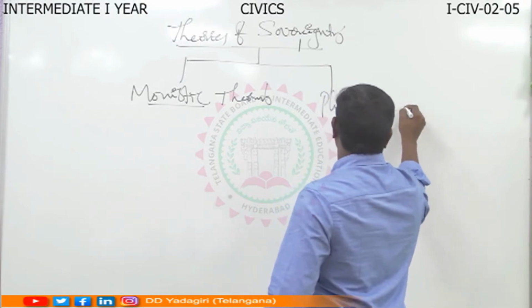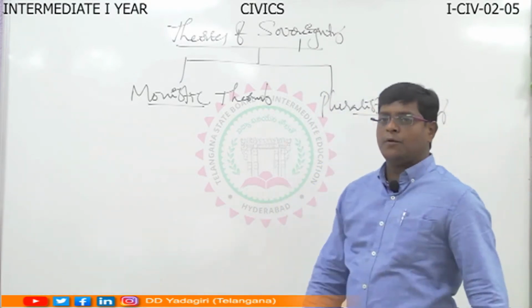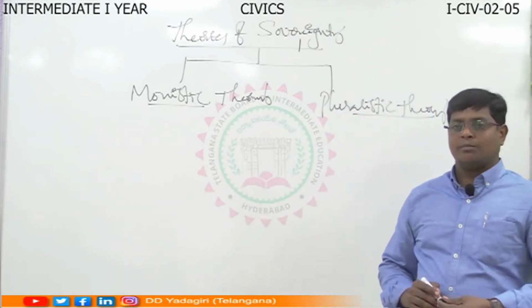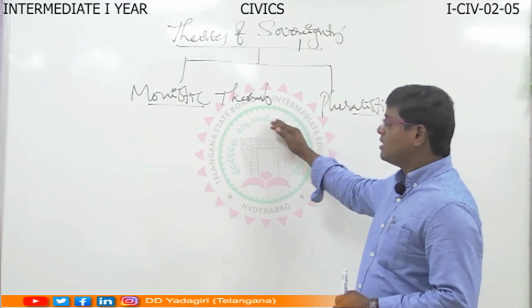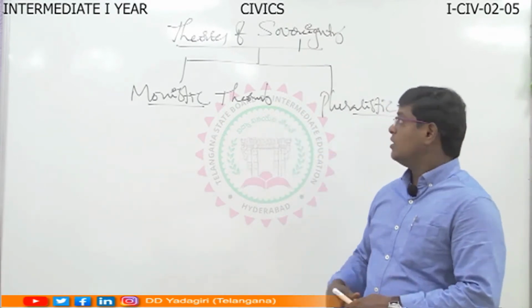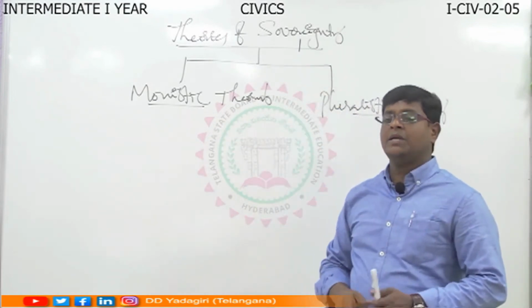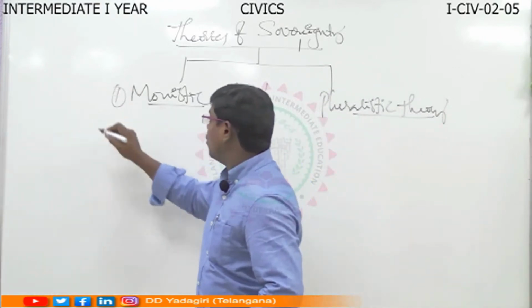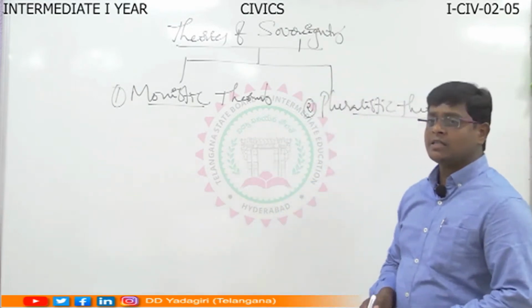From the examination point of view, any one of them is considered as a 10 marks question. So we have to concentrate on the theories of sovereignty, which are classified into two categories.